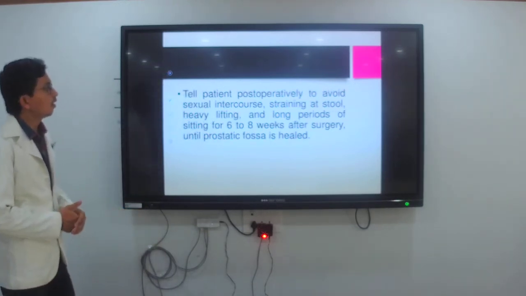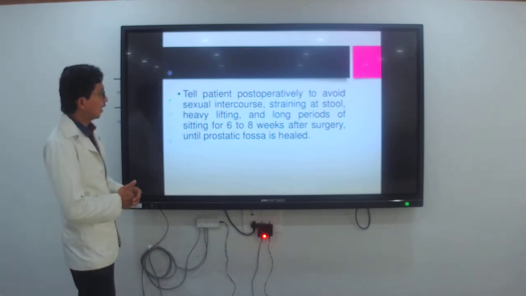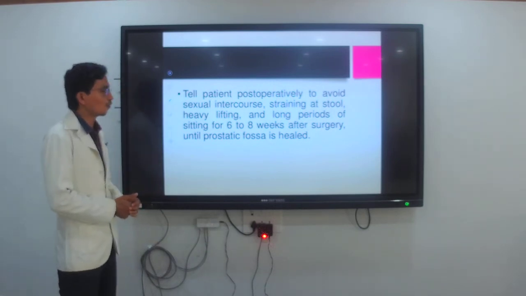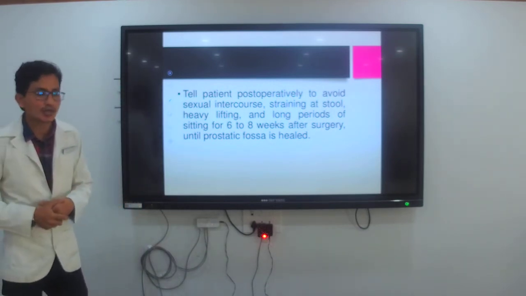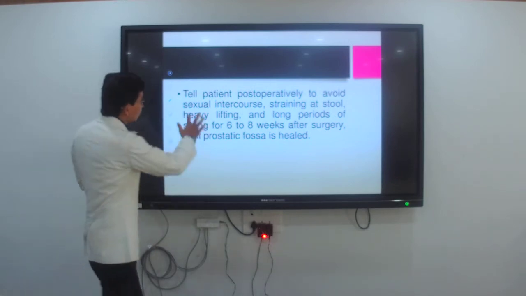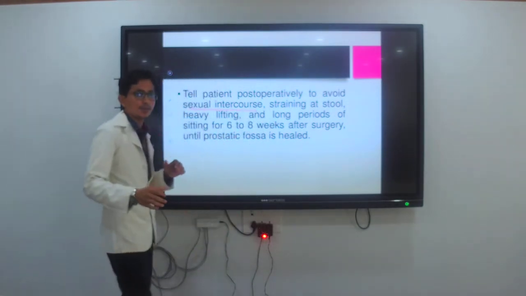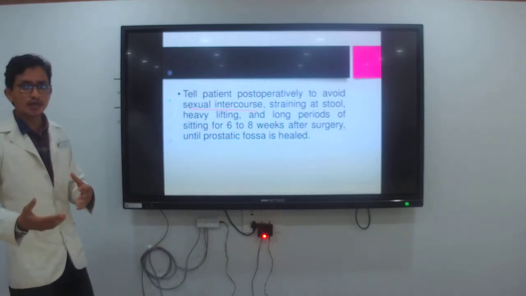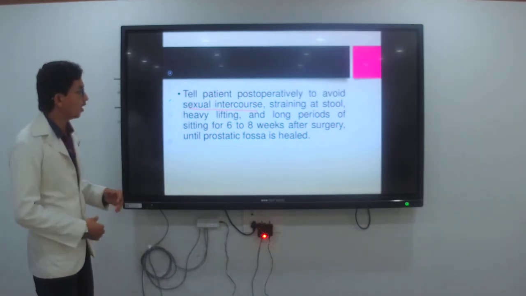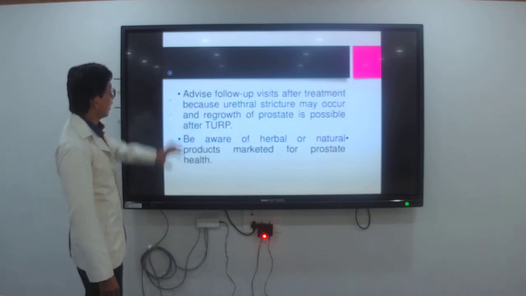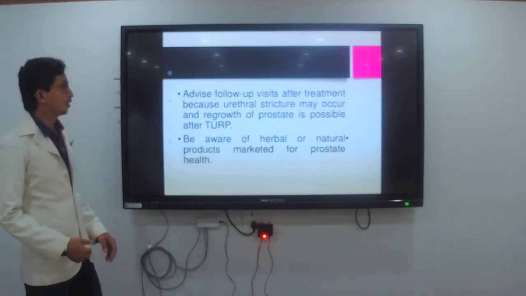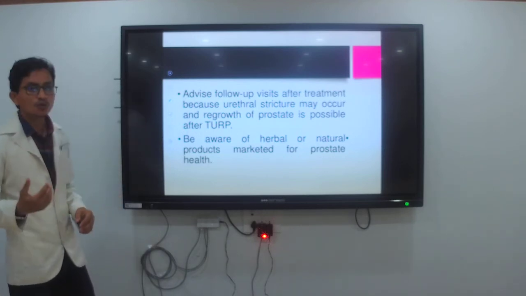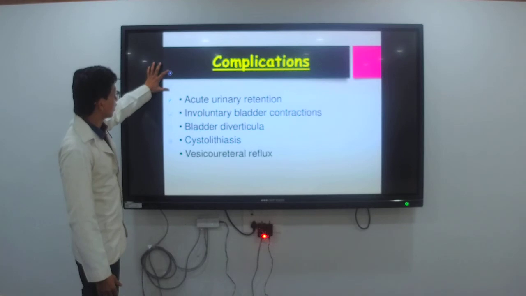Then tell the patient post-operatively to avoid sexual intercourse, straining at stool, and heavy lifting. Give health education to the client to avoid sexual intercourse after the BPH surgery, and avoid heavy lifting or any strenuous activity for a period. Advise follow-up visits: tell the patient to follow up after 15 days or 10 days for a proper check-up.